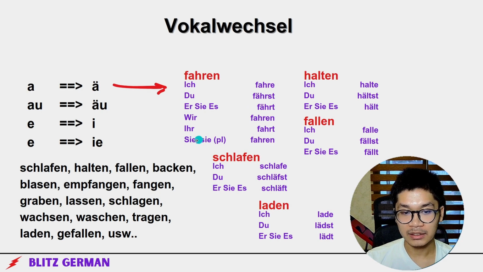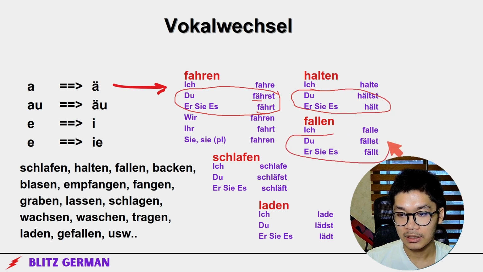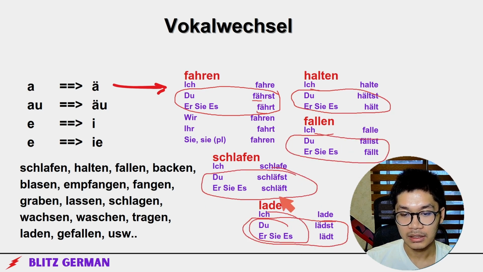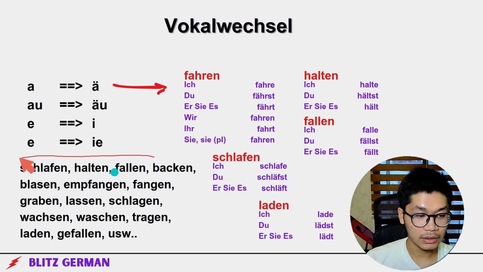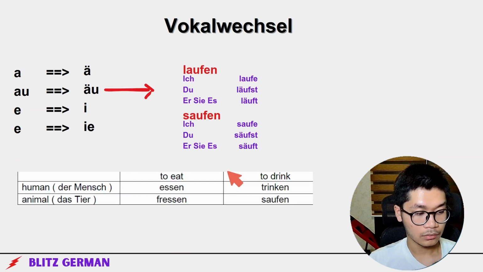Er fährt, wir fahren, ihr fahrt, sie fahren. Here you see this? It only changes on du and er/sie/es. You can see this from schlafen, which becomes umlauted, halten, umlauted, and so on. And these are all the verbs that do the same thing.